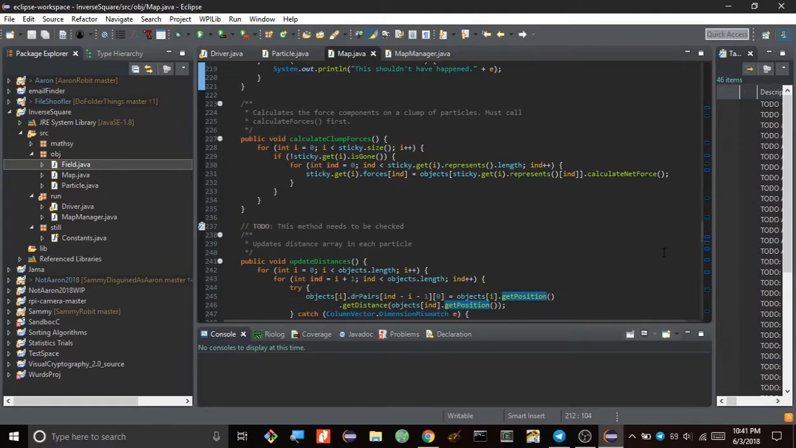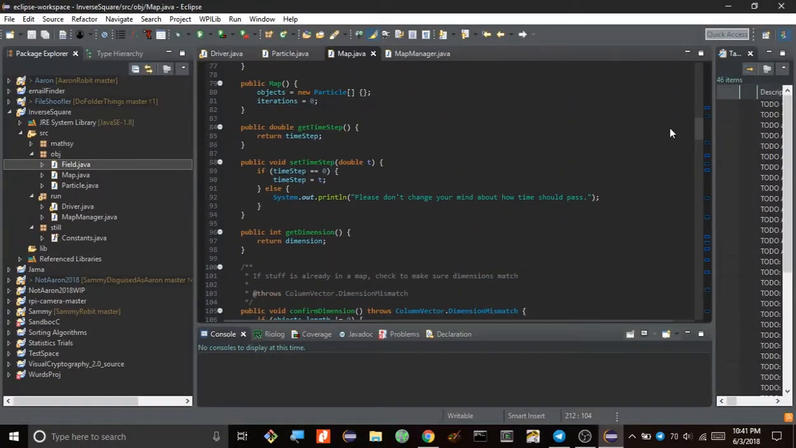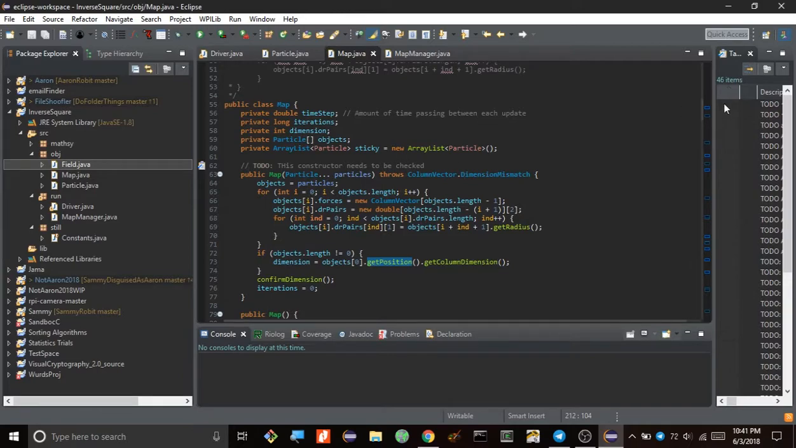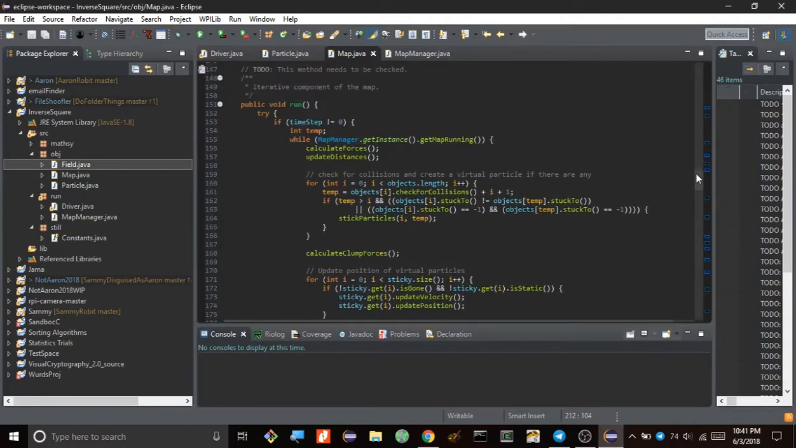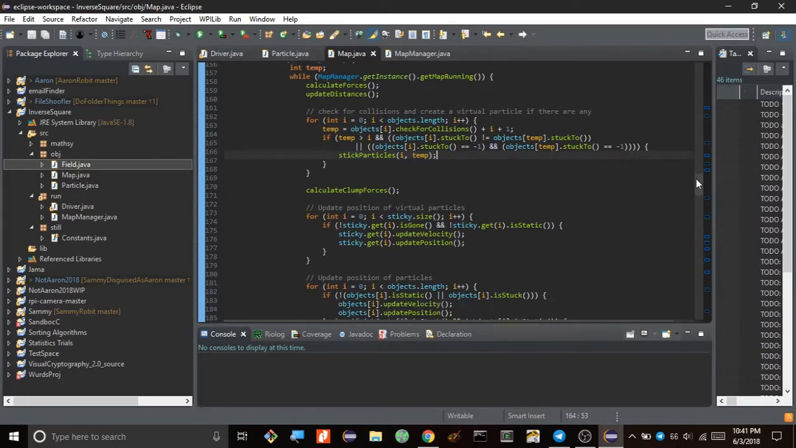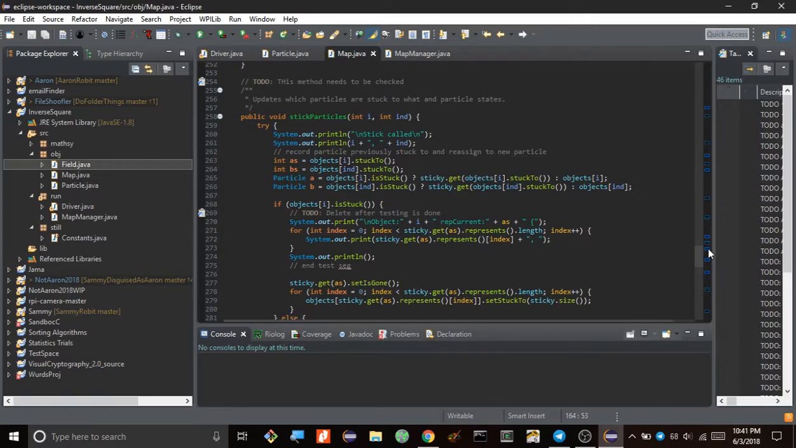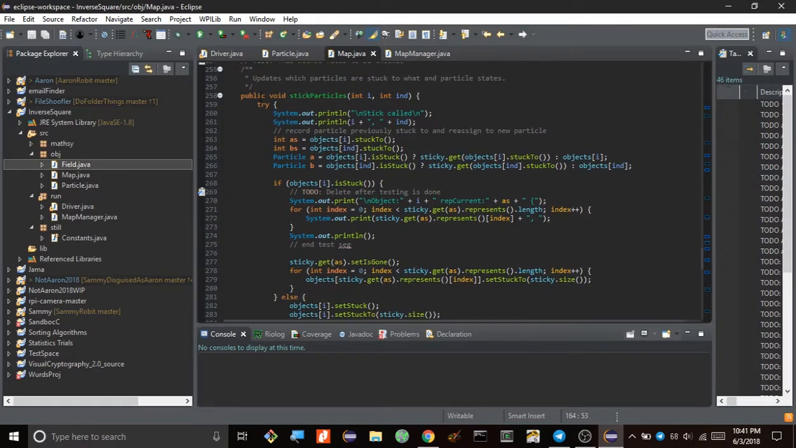So let's take a look at the collider, since now we know how the basic particles work. Okay, so we already got that. If they're within each other's radii, it just sticks them together. So let's take a look at that method. For the stick particles method, first of all, it prints out that it's been stuck together. I think that was just bug fixing stuff.